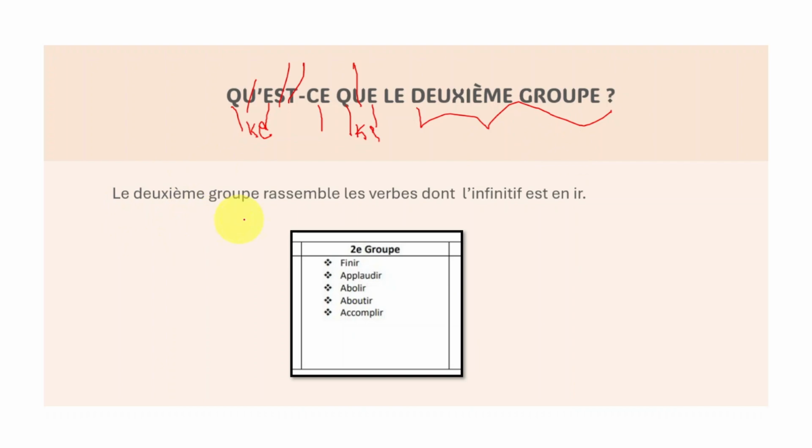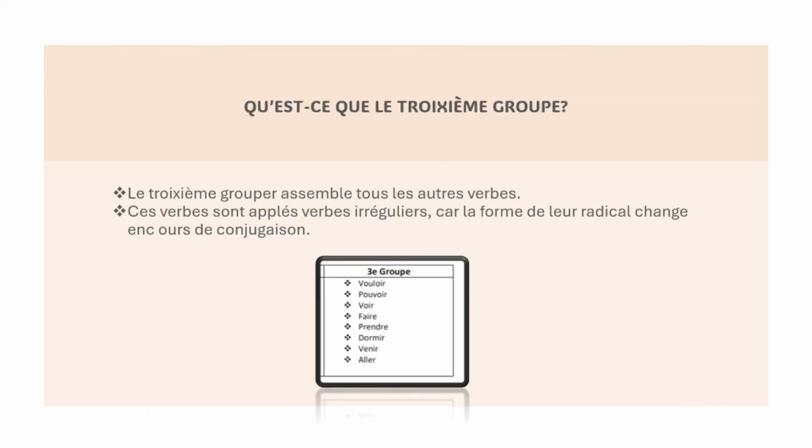So, le deuxième groupe rassemble le verbe, donc l'infinitif étant IR. For example, finir, applaudir, ou accomplir. So, finir, désobéir. And then we have the third group. So we have the same thing here. So qu'est-ce que le troisième groupe?